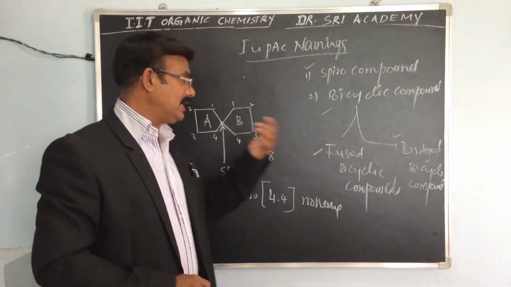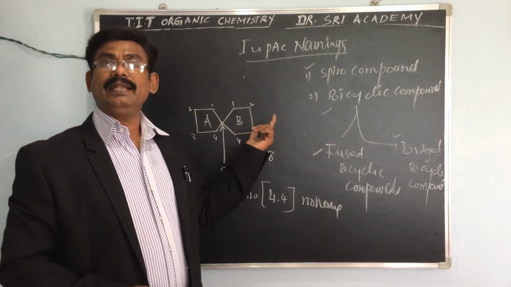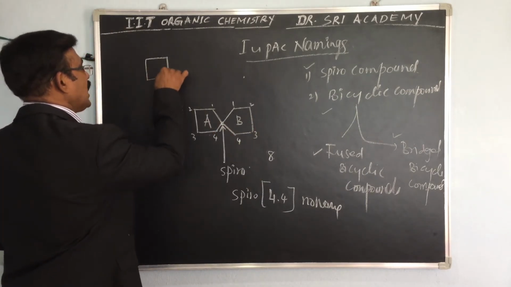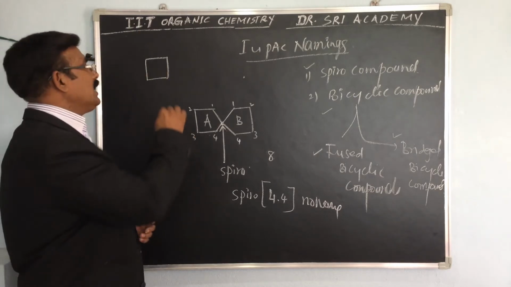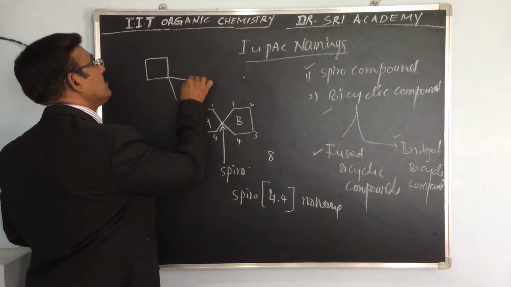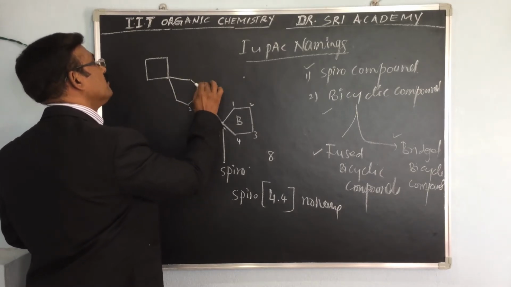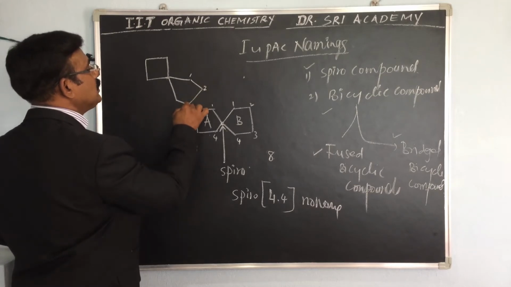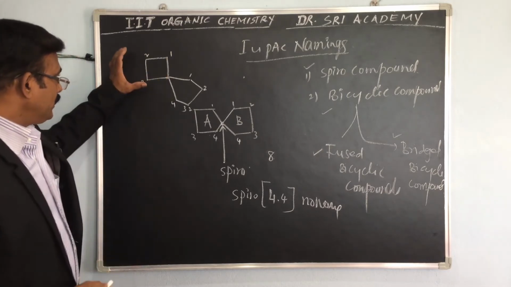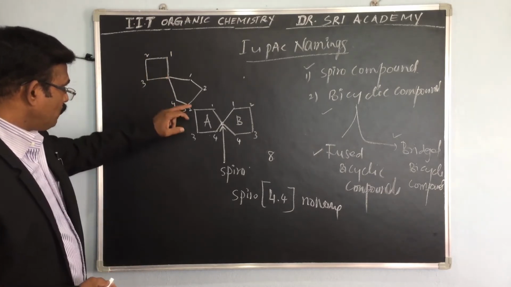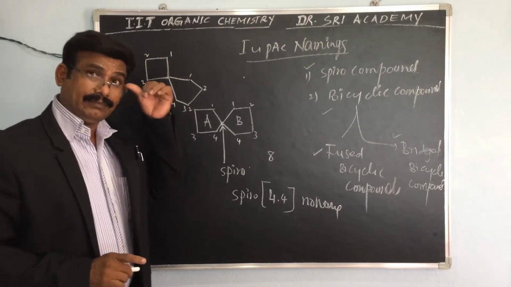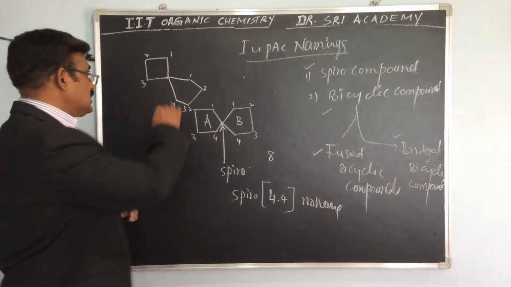Total 9 is nonane. Now if 8 is there, for example take one cyclobutane and one cyclopentane. 1, 2, 3, 4 is cyclobutane and 1, 2, 3, 4, 5 is cyclopentane. But both are connected by only a single carbon atom. That is a Spiro.